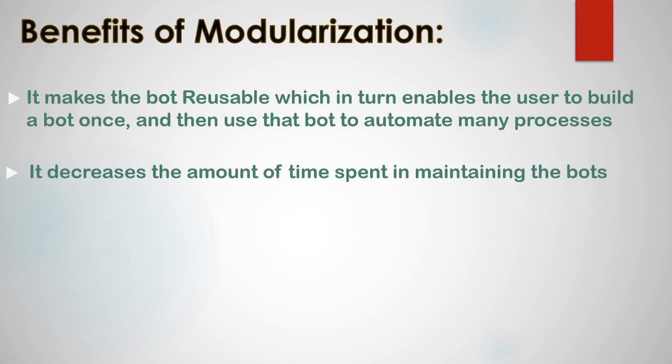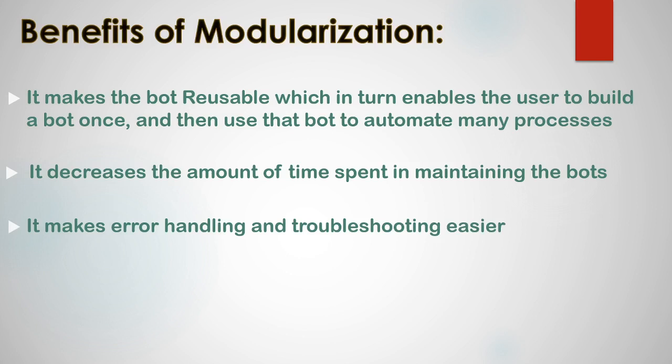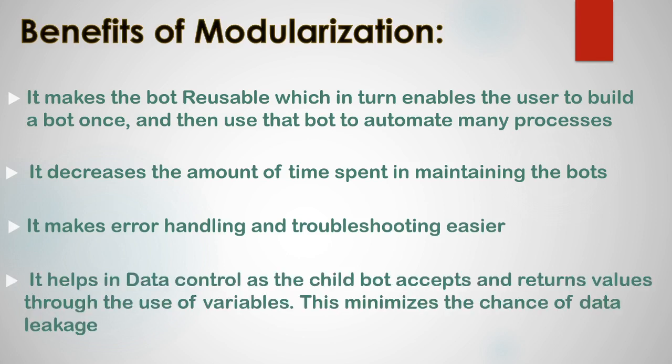Also, it decreases the amount of time spent maintaining the bots. Since the bots are modular, it takes less time to maintain them. It makes error handling and troubleshooting easier. Also, it helps in data control, as the child bot accepts and returns values through the use of variables. This minimizes the chance of data leakage. So now that we are familiar with the concept of bot modularization, let's quickly create a project in Automation Anywhere to understand this better.